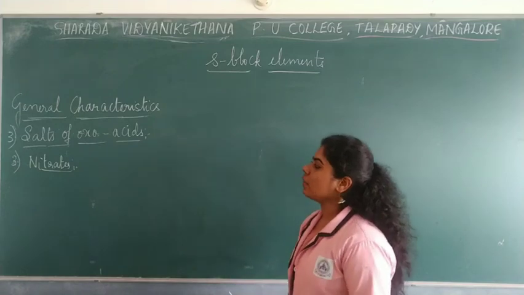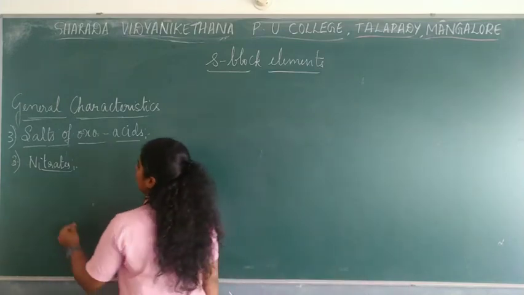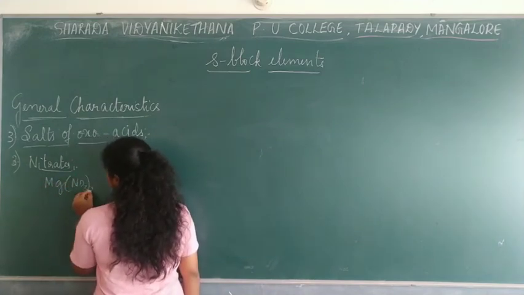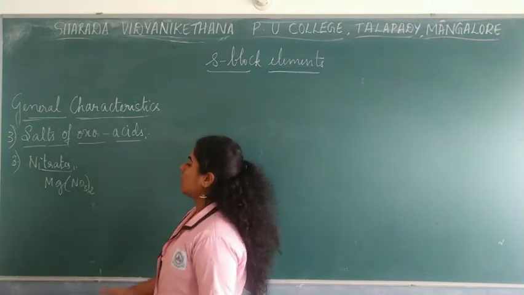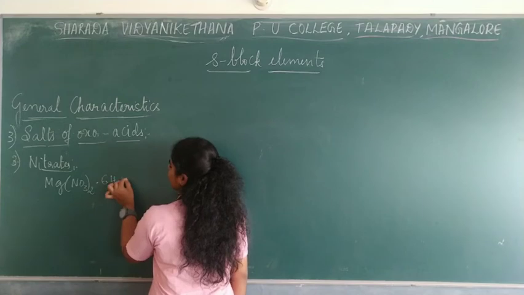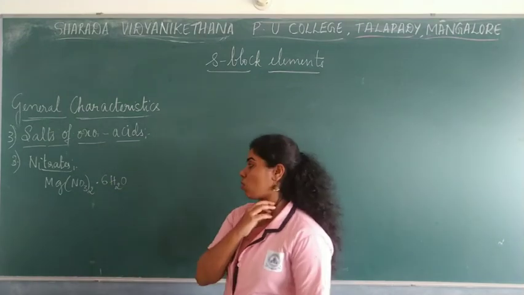Taking magnesium nitrate as an example, Mg(NO3)2, this would form a hydrated salt which contains 6 molecules of water.